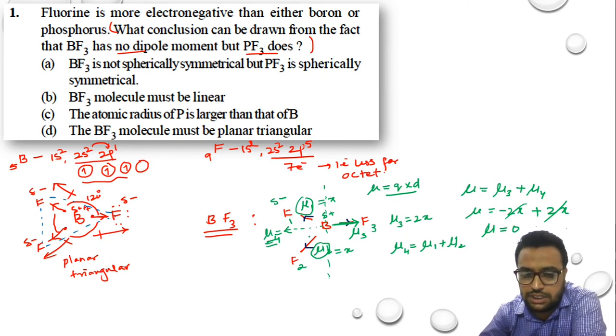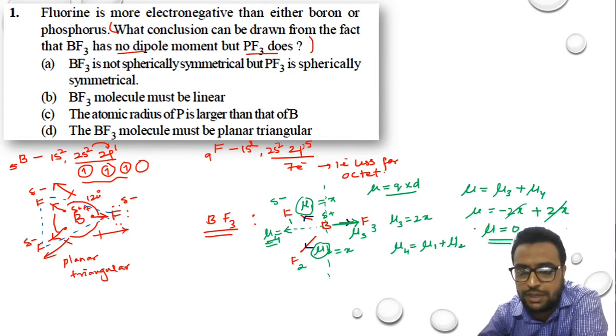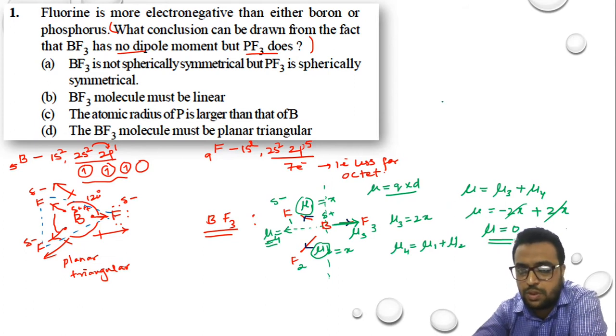That means the resultant dipole of 2 fluorines is equal and opposite to the third fluorine, because of which the net resultant dipole in this molecule will become 0. That means it is correct. BF3 has no dipole. Why? Because the value of mu is equal to 0. We have proved it.